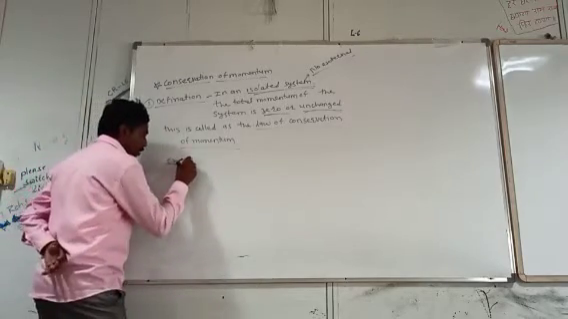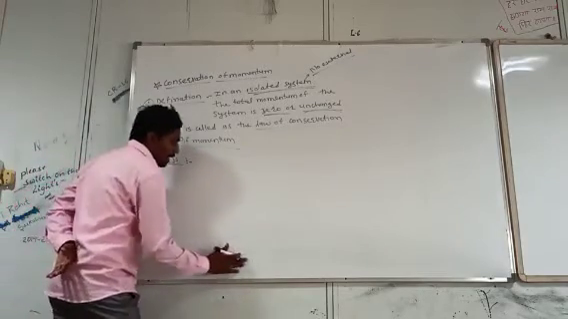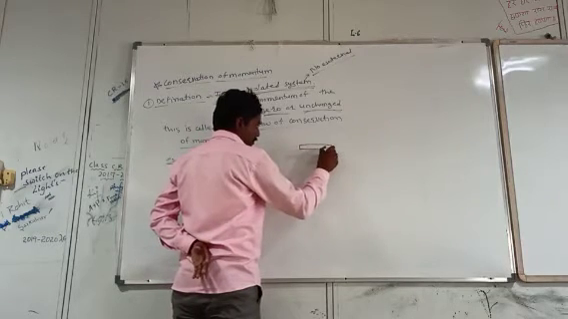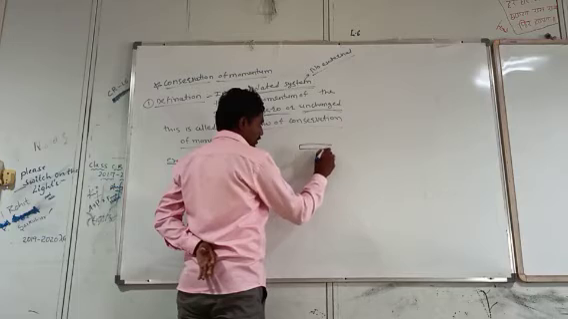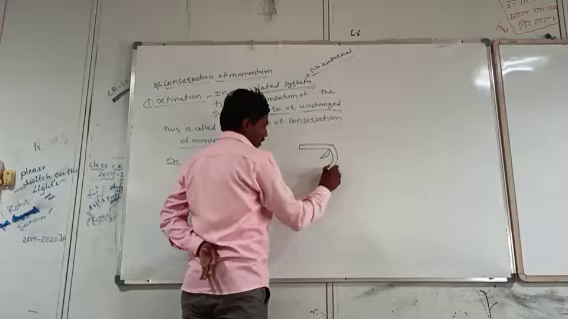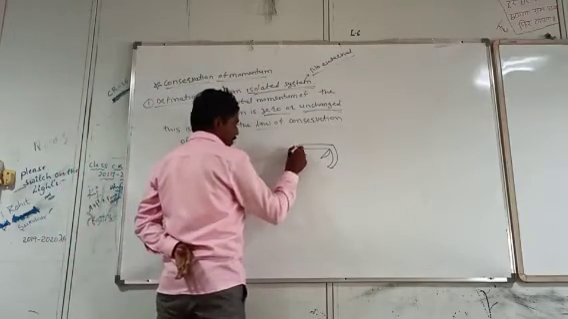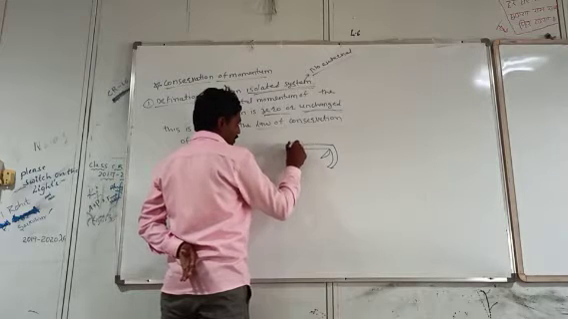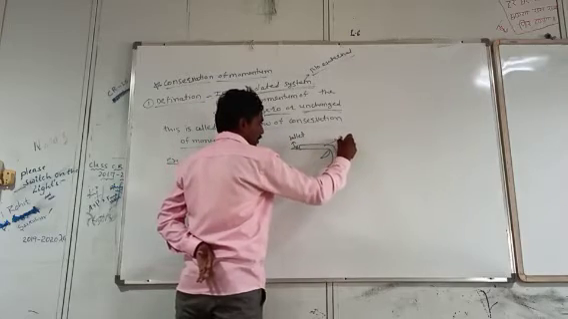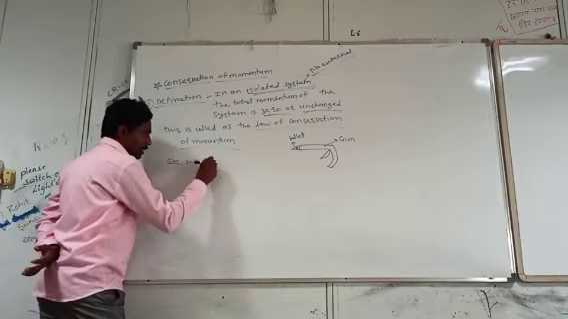Now, to see this conservation of momentum, take the bullet-gun system. See, this is the gun, and in that gun there will be one bullet. Now this is the bullet, and this is the gun. Then, in the bullet-gun system,